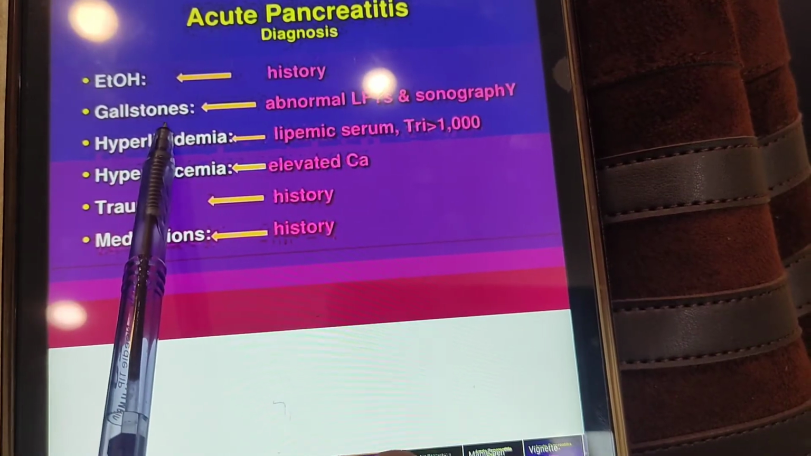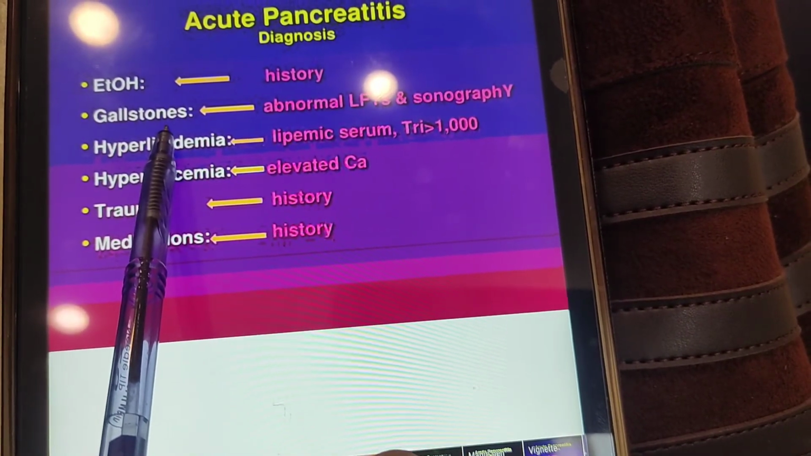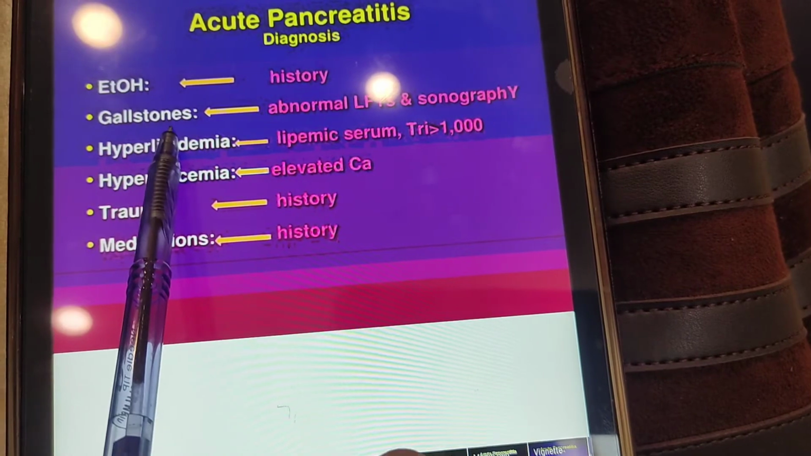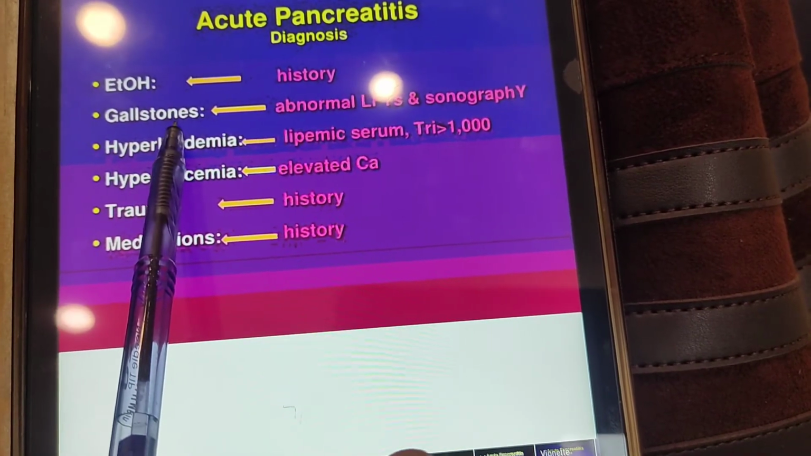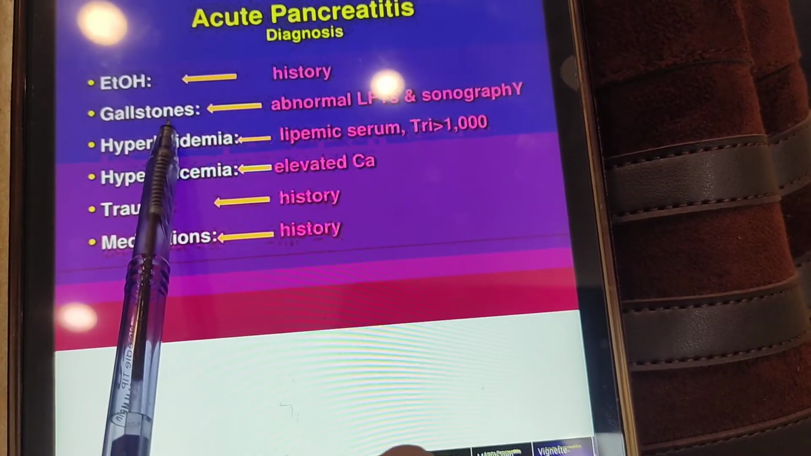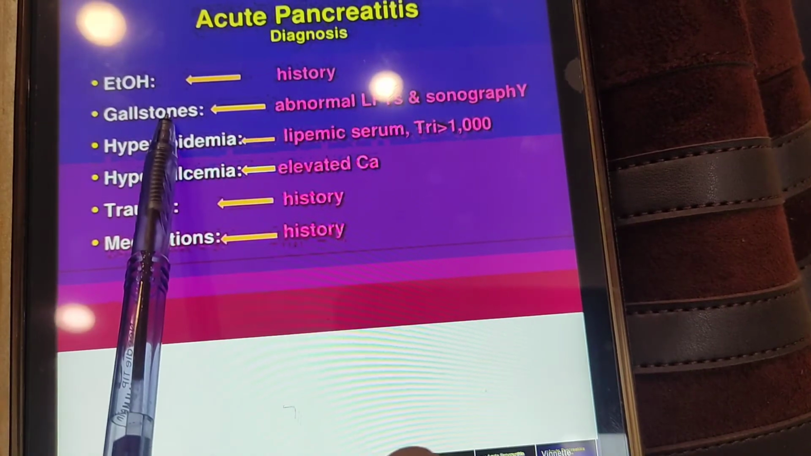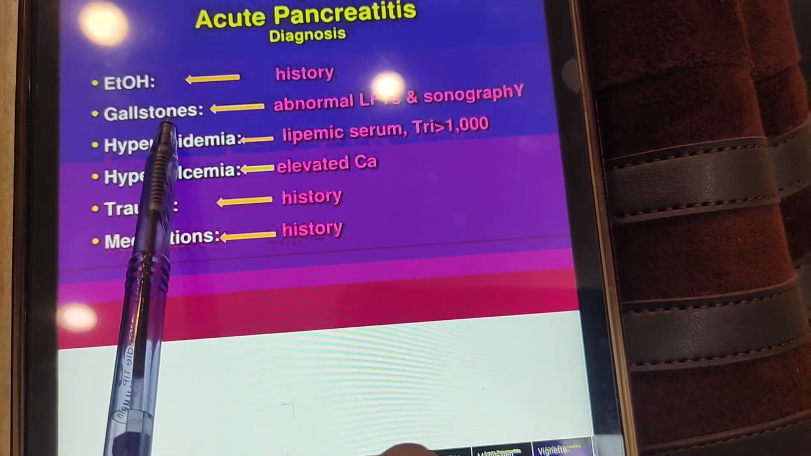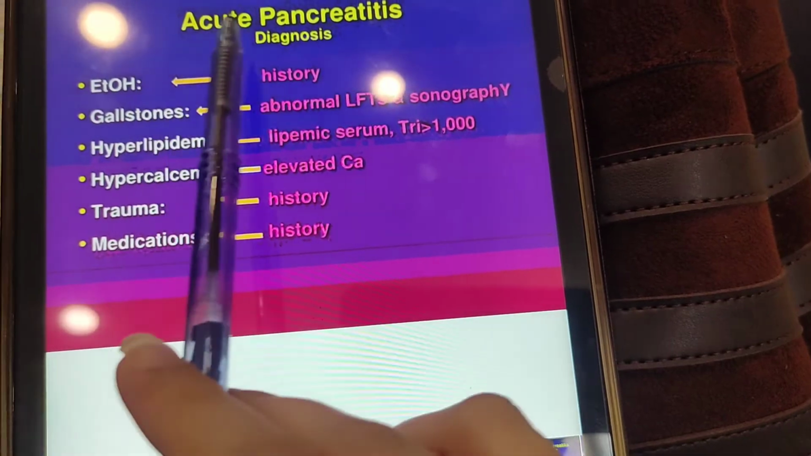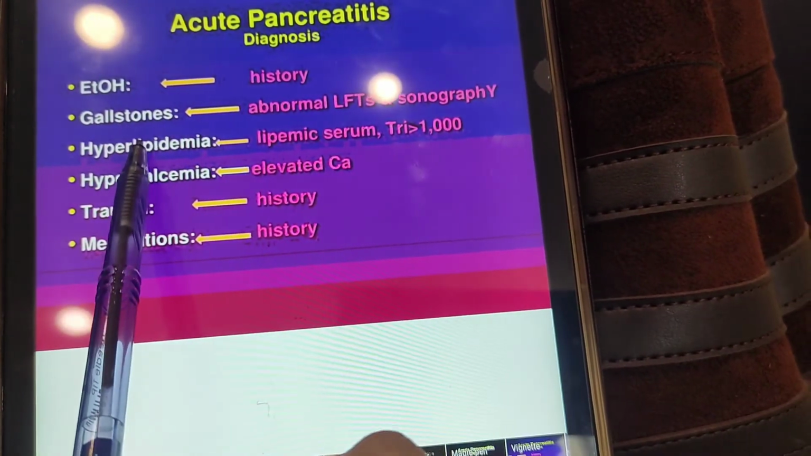Gallstones are developed in the common bile duct, and the common bile duct is lying on the superior part of the head of the pancreas, where you have seen that the CBD was there and the cystic duct was there. So gallstones will develop and they will lead to the pancreatitis situation.